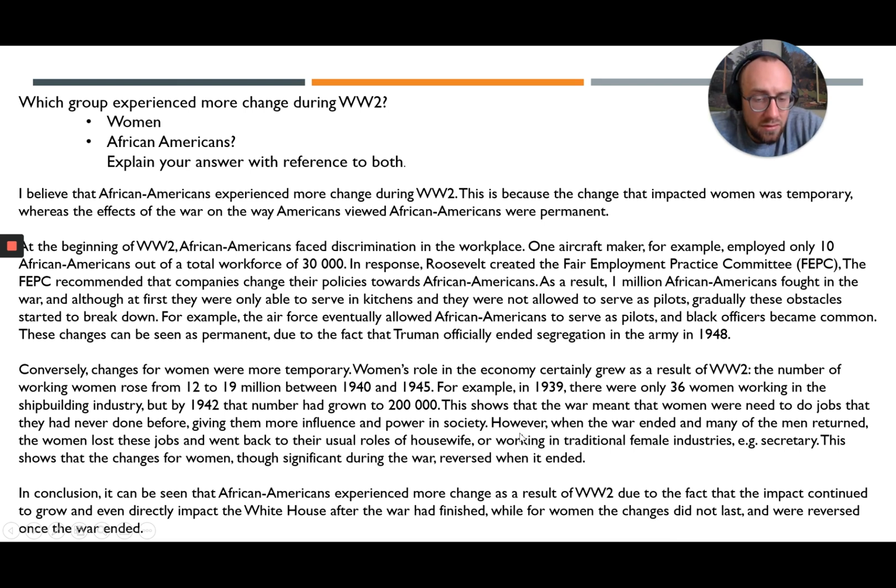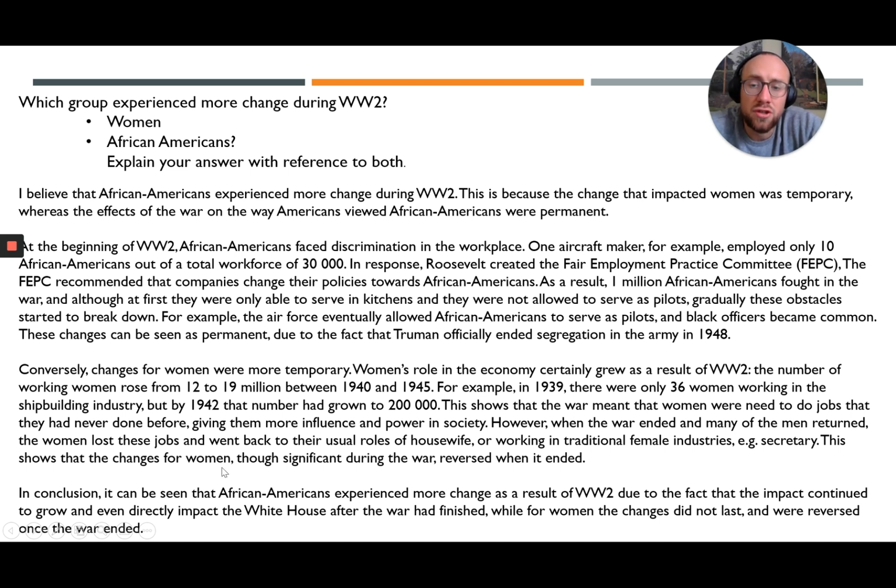However, this word is really important, Year 10, because it signals that you are returning to your overall argument. However, when the war ended and many of the men returned, the women lost these jobs and went back to their usual roles of housewife or working in traditional female industries, such as a secretary.